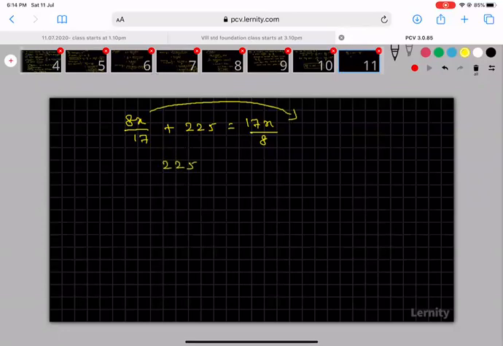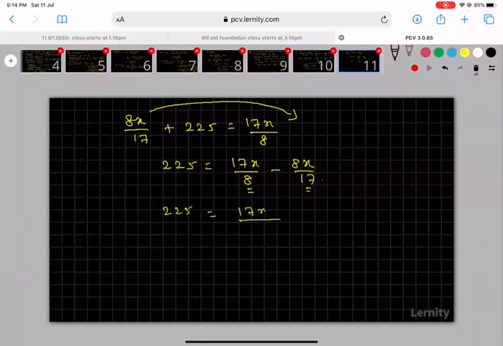So 225 is equal to 17x by 8 minus 8x by 17. Here the LCM is 8 into 17.